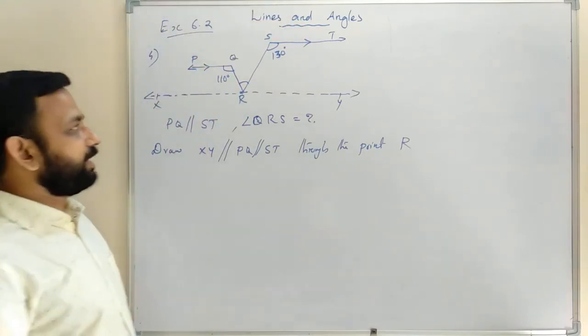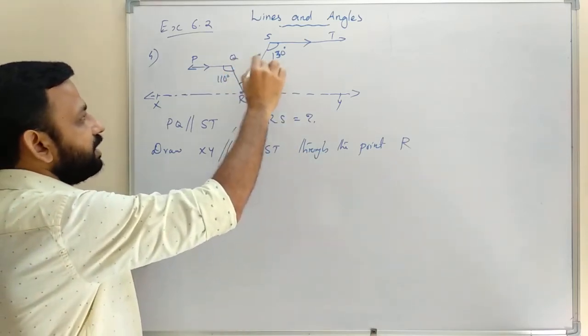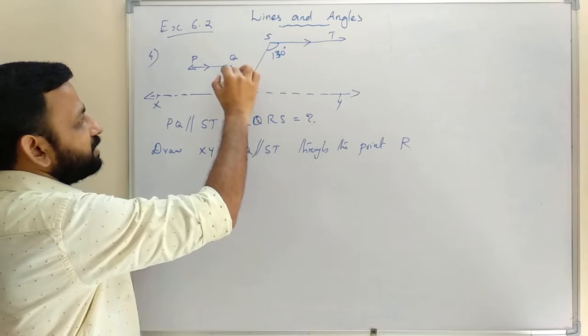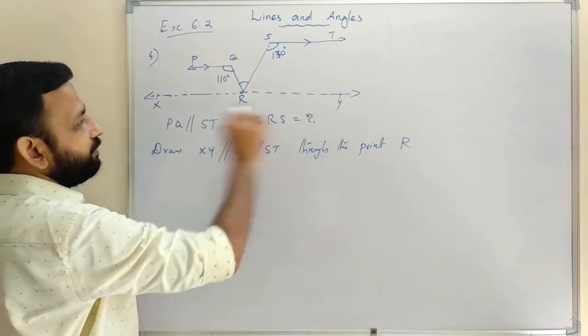Now we can find the QRS. Here this angle is 110 degrees. Then PQ is parallel to XY.